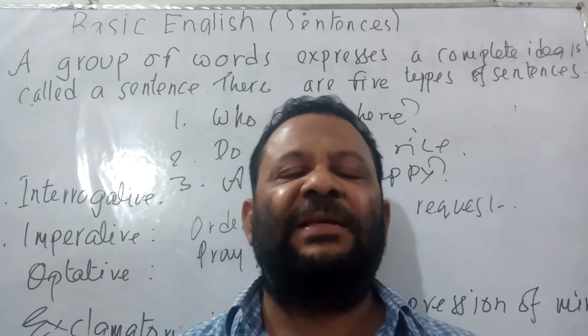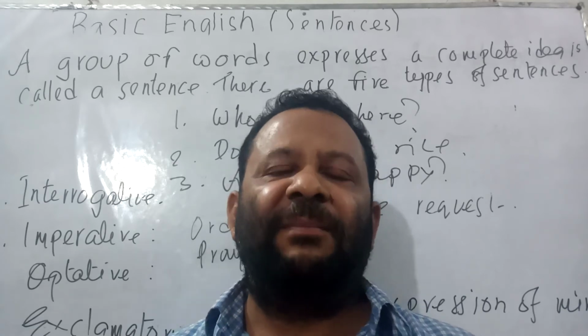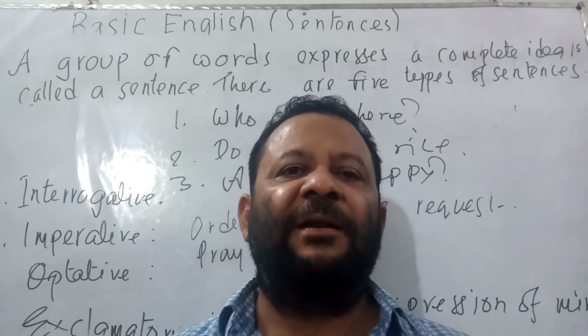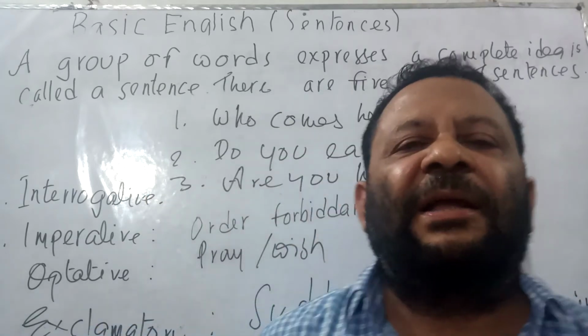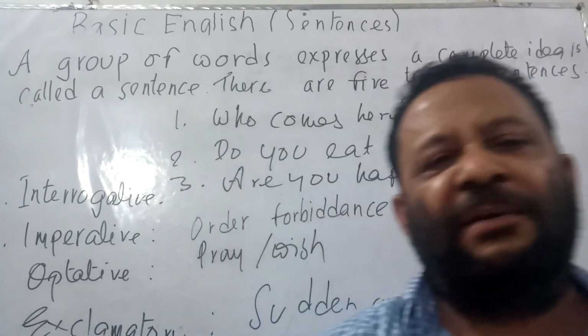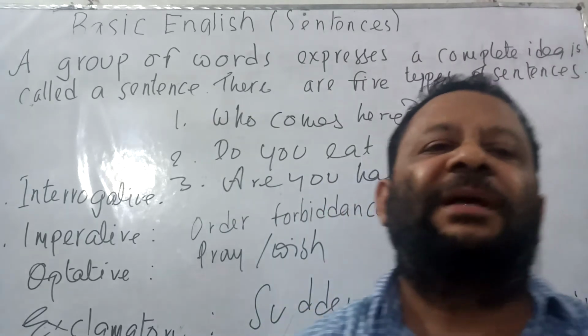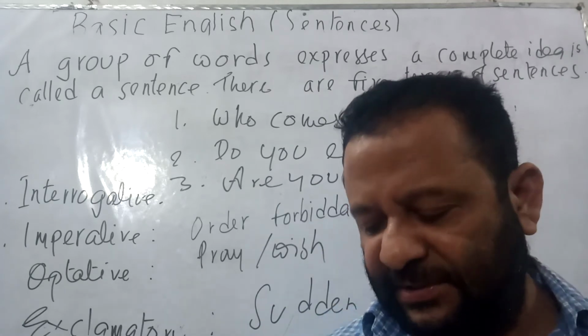Now if I make a sentence by using why, do you eat? If I make a sentence by using which, which pen do you like best? Now I can make another WH question by using how. It can be told, how are you? These are actually the interrogative sentences and these are of WH questions.